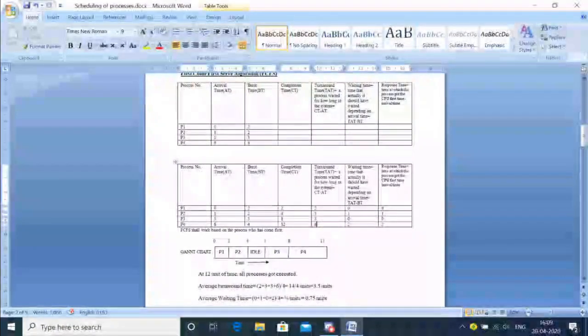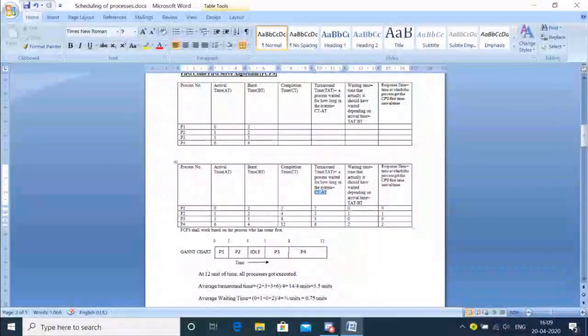If you are feeling confused, I have written CT minus AT. CT is the completion time, and AT is the arrival time. So we just have to subtract these values from the columns like this. This is the completion time CT, and this is the AT. So 2 minus 0, 4 minus 1, like that, we are getting the values.